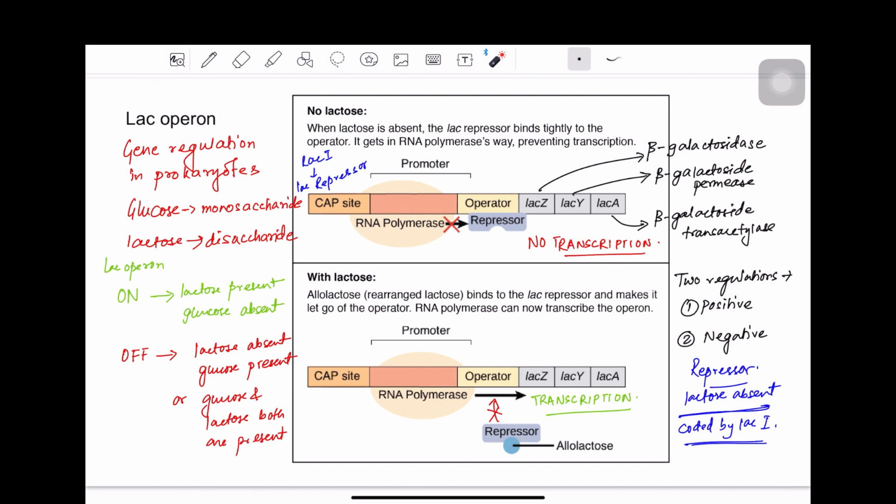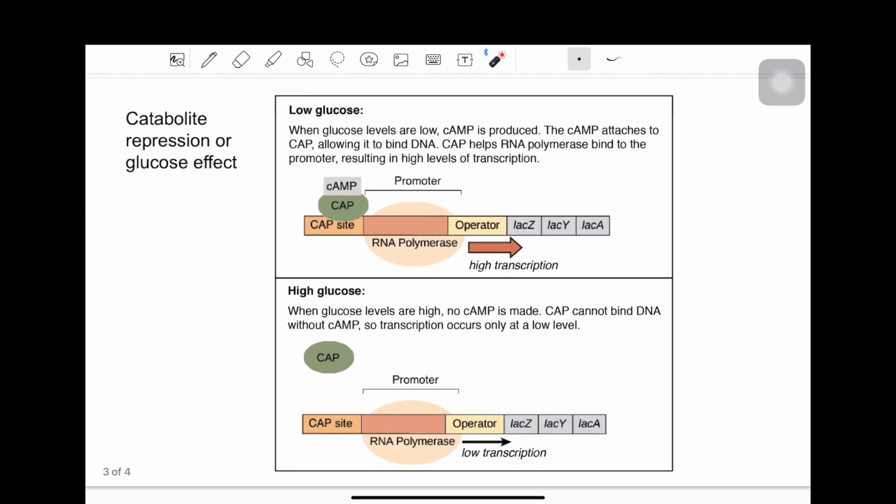So the glucose has an effect on this regulation of the lactose operon. That is only justified because glucose is a better source of energy than lactose. So if glucose is present, there is no need to metabolize lactose. So what is the molecular mechanism of how glucose being present shuts off the lactose operon?